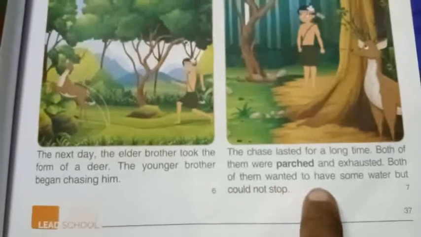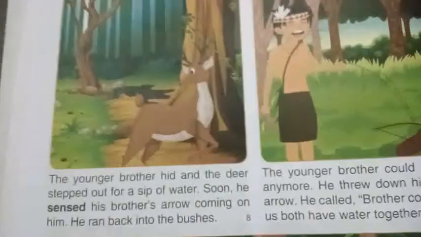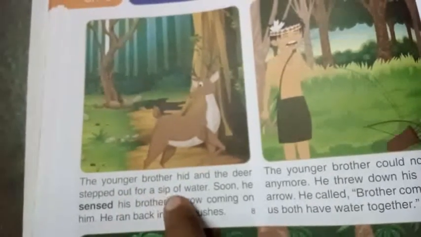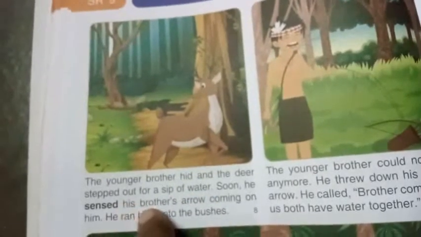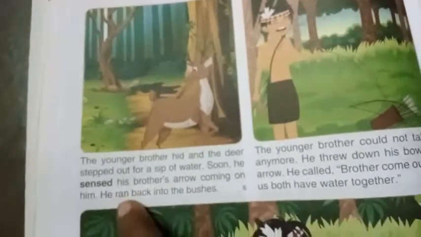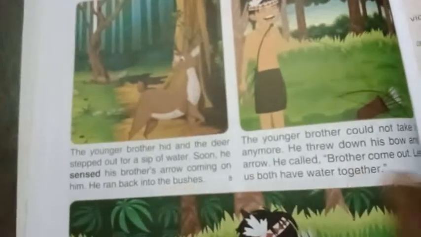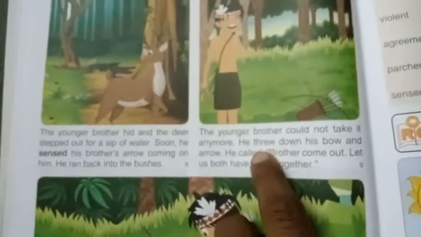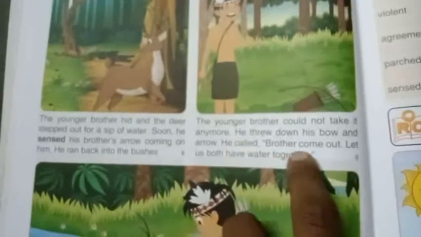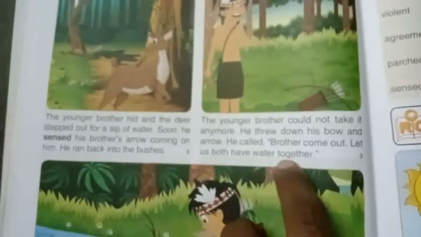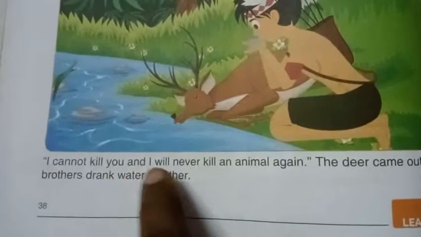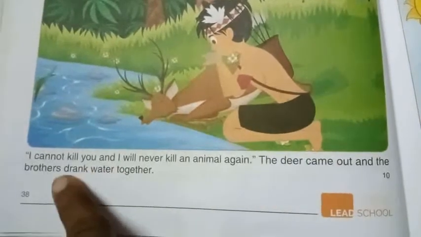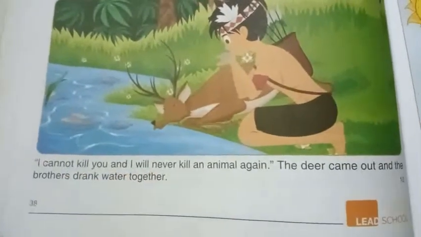Both of them wanted to have some water but could not stop. The younger brother hid under the bushes. Soon he sensed his brother's arrow coming at him. He ran back into the bushes. The younger brother could not take it anymore. He threw down his bow and the arrow. He called, "Brother, come out. Let us both have water together. I cannot kill you and I will never kill an animal again." The deer came out and the brothers drank water together.